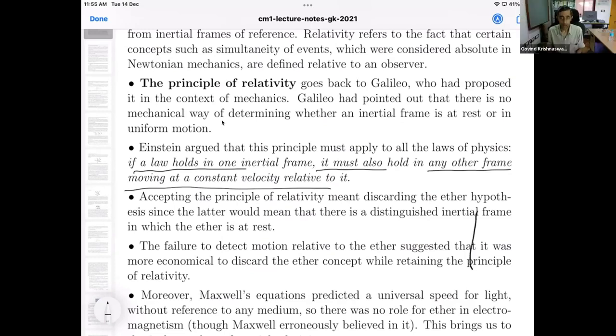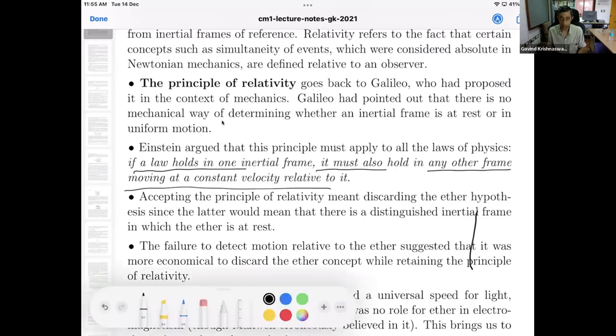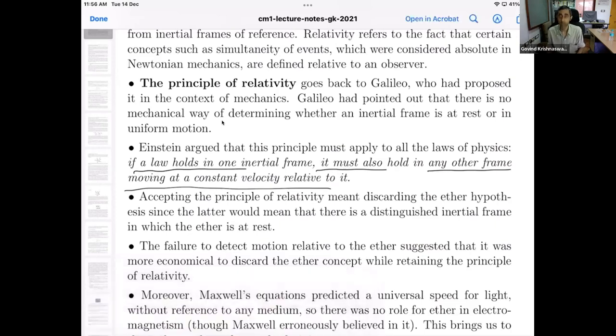Okay, so the principle of relativity was one of the two postulates, and I emphasize that the principle of relativity doesn't say anything about the validity of the Galilean transformation formulae. How you transform from one inertial frame to another, how variables in one frame are related to the variables in another frame, is a separate question, and that will be addressed later today or tomorrow or next time. All we are saying is that the laws of physics must hold in one frame if and only if they hold in another inertial frame.